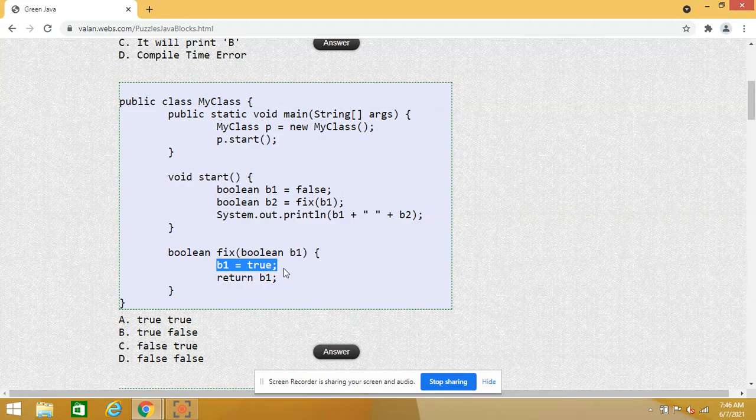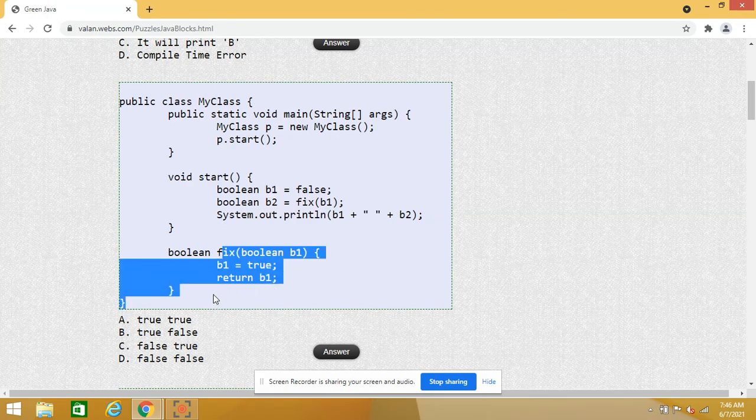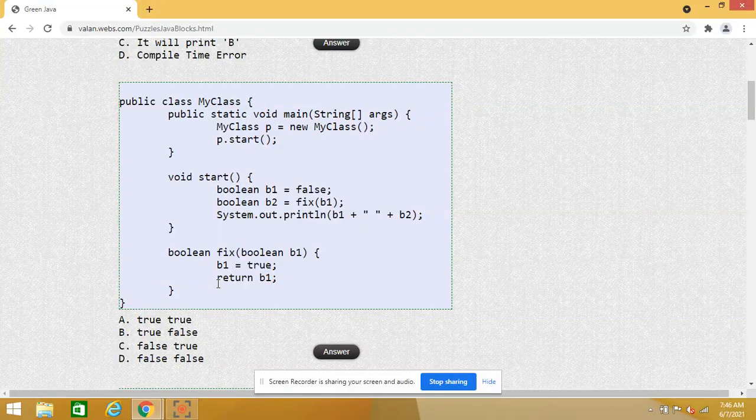So finally, this will not change your start method's B1. Yes, this is a local scope inside fix. So finally, inside the fix method, this separate B1 variable will be initialized as true, so that I am returning. That will go to this initialization.